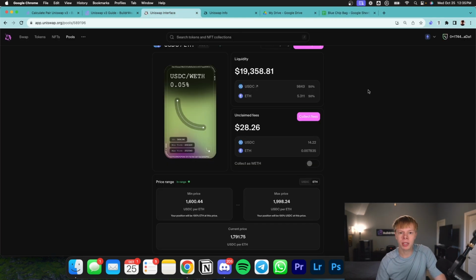Now I want to dive a little bit deeper into why I selected this pool, the ranges that I'm currently using, as well as different opportunities that you could use within this pool to either get a higher return than I'm currently getting, or a lower return than I'm currently getting with less risk.